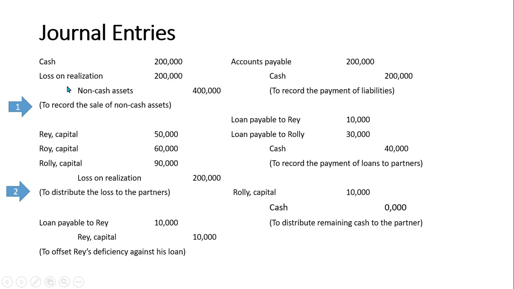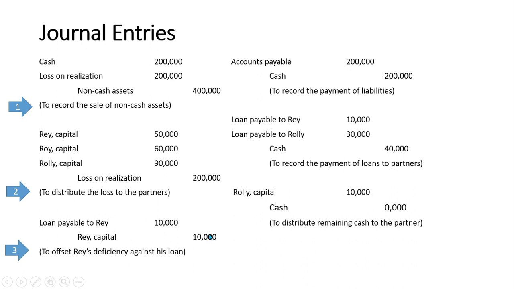The second step is the distribution of loss to the partners, 50,000, 60,000, and 90,000. The loss on realization is on the credit side amounting to 200,000. The inserted process here is the right of offset, wherein we debited loan payable to Ray amounting to 10,000, and then we credited Ray capital amounting to 10,000.